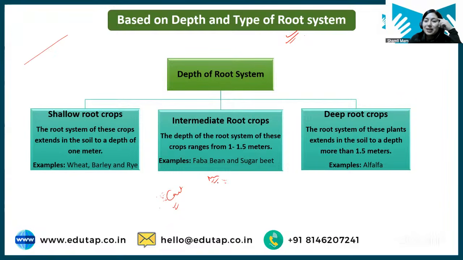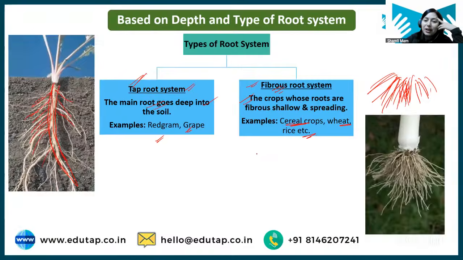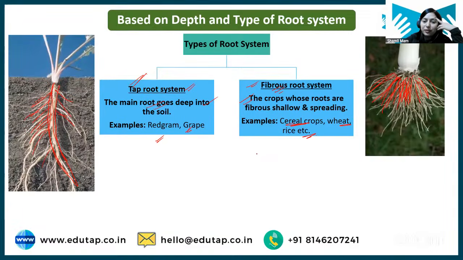Mangroves have some respiratory organs that come out of the root, which are called pneumatophores, right? So pneumatophores come out for the respiration purpose. Basically, each crop has been modified based on the climatic condition where it is found. Examples of tap root, I have told you, are red gram and grapes. Fibrous root examples are cereal crops, wheat and rice.